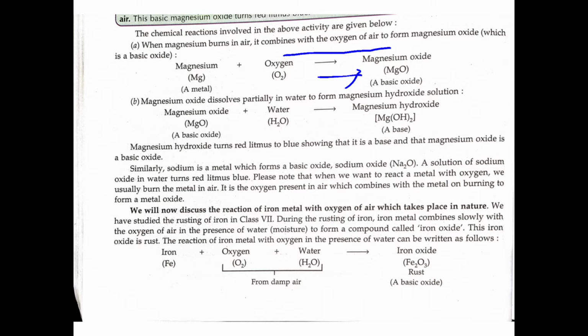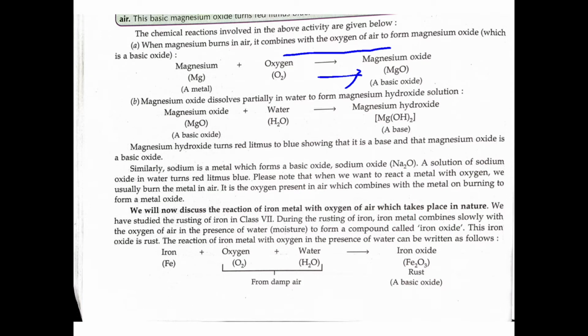So now we can study about rusting. We already studied in our lower classes, that means in class 7, about iron oxide. During rusting, iron metal combines slowly with the oxygen and water molecules or water vapor present in the air. So it forms a compound called iron oxide.